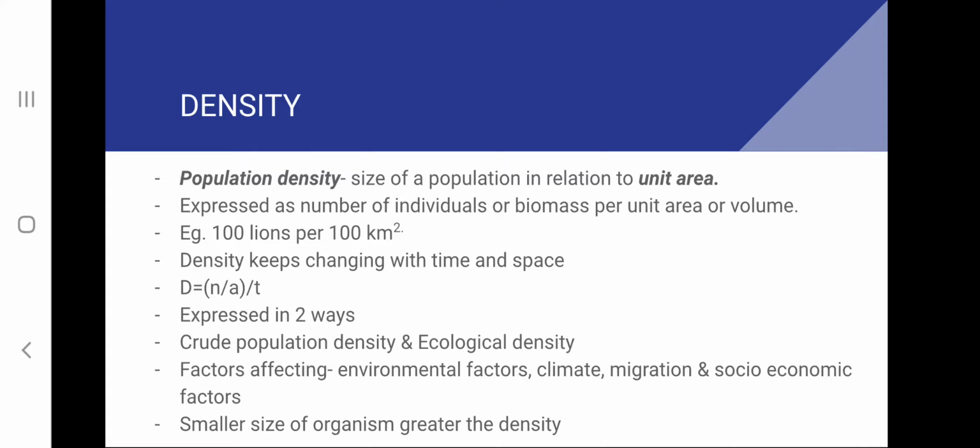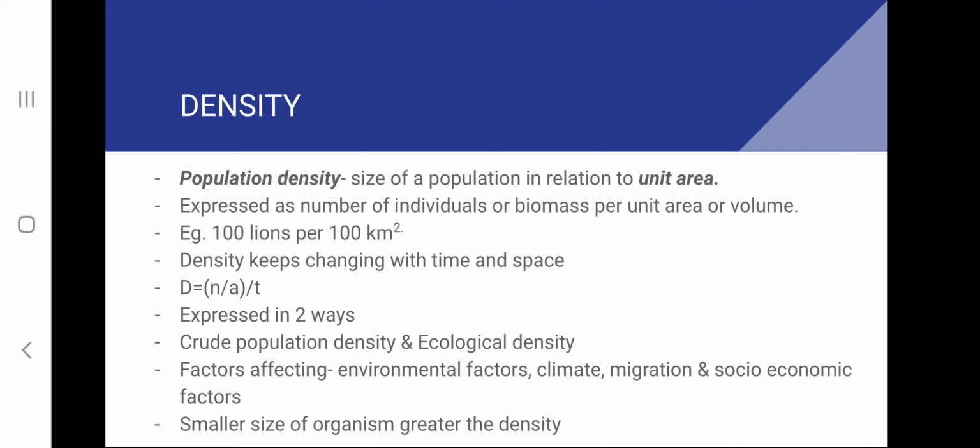So that is density. And density keeps on changing with time and space. And density can be mathematically expressed as N by A whole divided by T, where N represents number of individuals, A represents area, and T represents time. And density can be expressed in two ways, that is crude population density and ecological density. It will be dealt with in detail in the next slide.